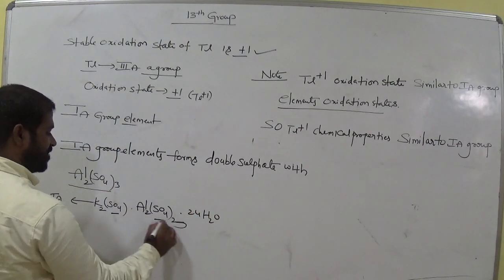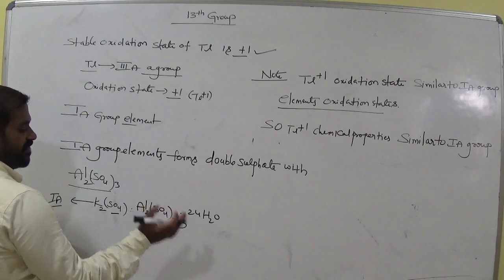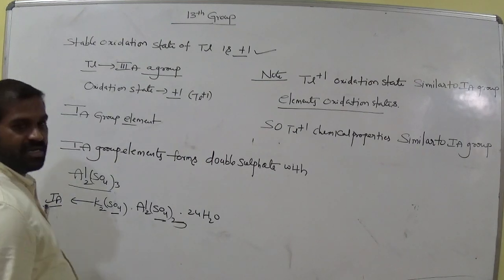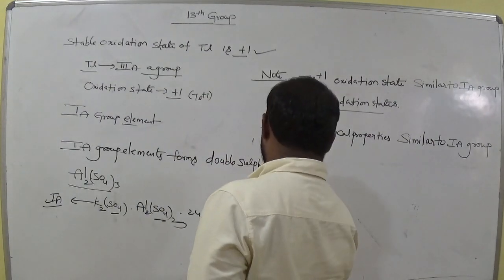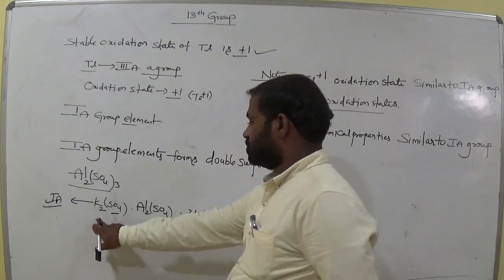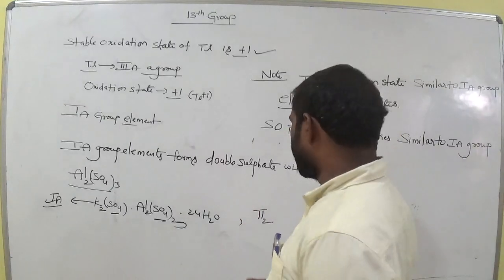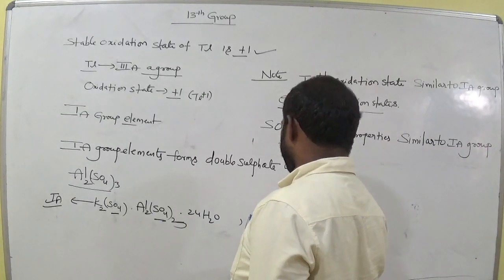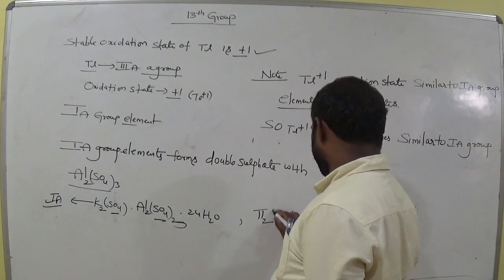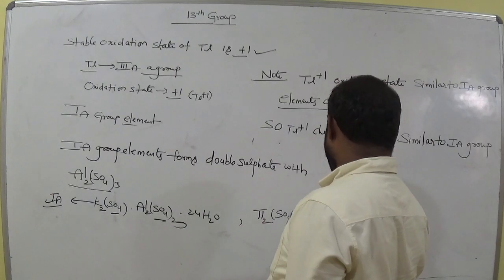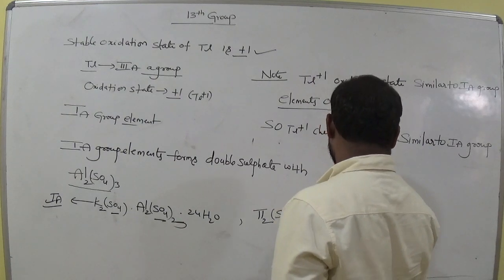Now we call it a double sulfate. That means this is a sulfate compound, and this is also a sulfate compound, where this one is a first A group element. Similarly, thallium can also form compounds like these. Instead of potassium we can also write thallium, because both have similar chemical properties. Thallium sulfate, dot Al2(SO4)3 dot 24H2O.